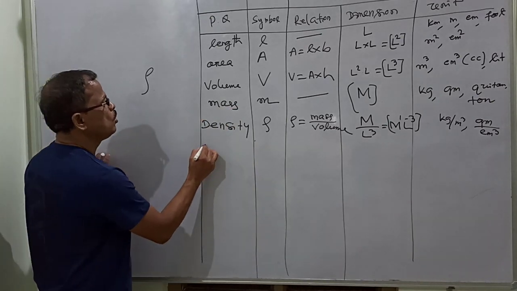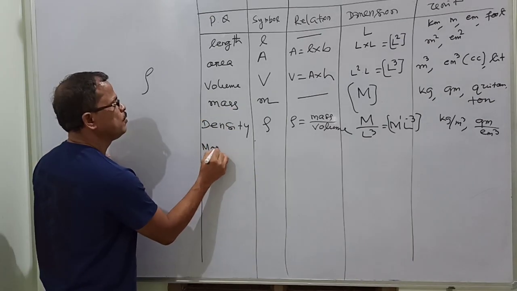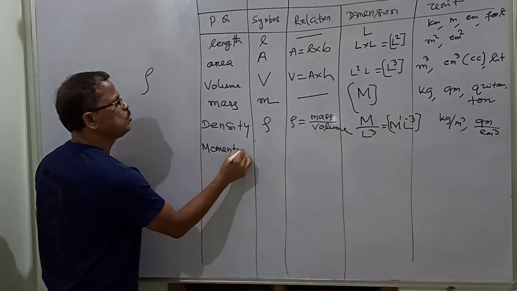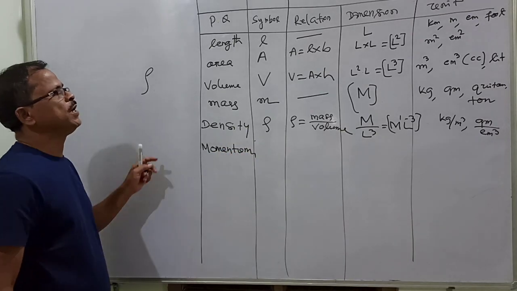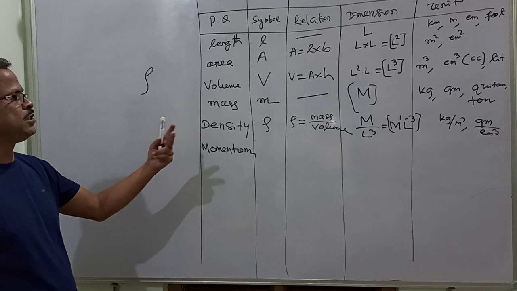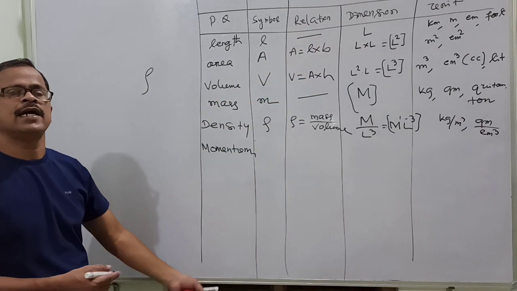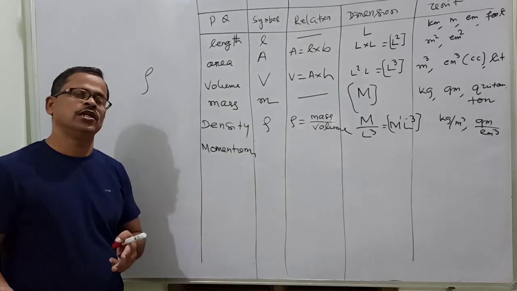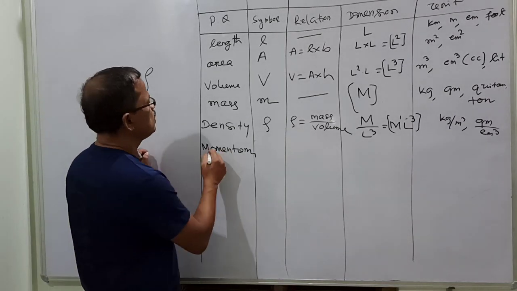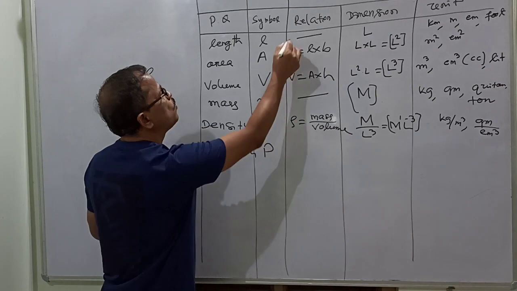Similarly, you can go for momentum. To write the dimensional formula of any derived physical quantity, one needs the relation, and the relations are taught in the science laws. So what is the momentum symbol? P. What is the relation?